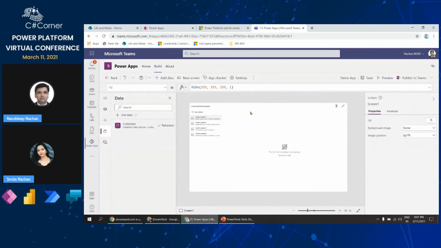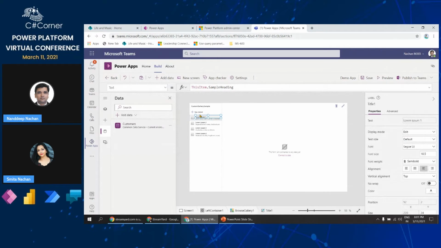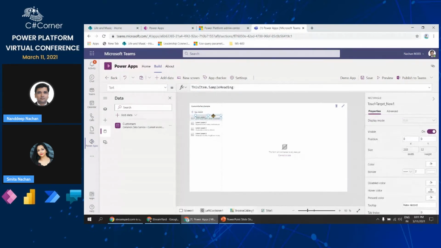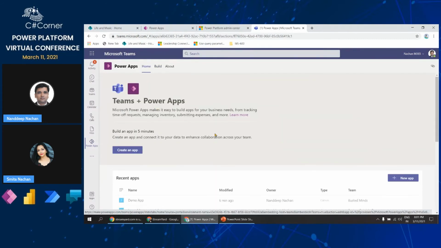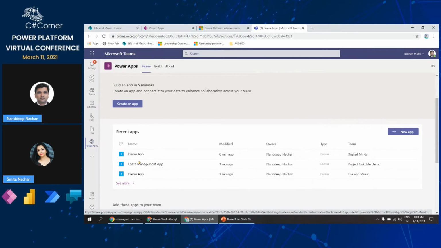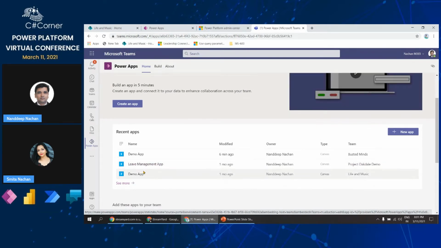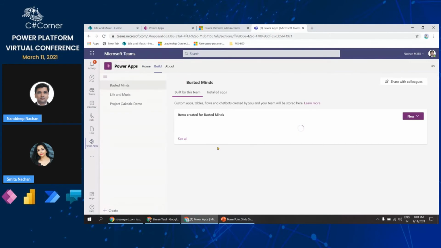And then once I click here, I will be able to drag and drop this table here, and then we'll be able to use this entire table. Or from here you can just click connect to data, and then from this connect to data, you will be able to select this data, and then it can be used as data for your environment. Okay. But just to keep it very simple, what I will do is I will again go back to the app which I have already created, which was this leave management app. So let me go there and open that up.